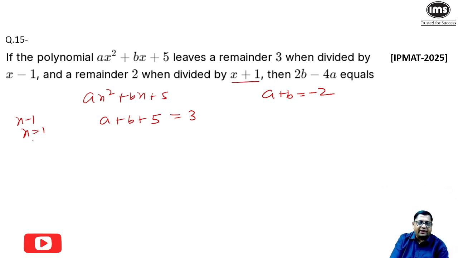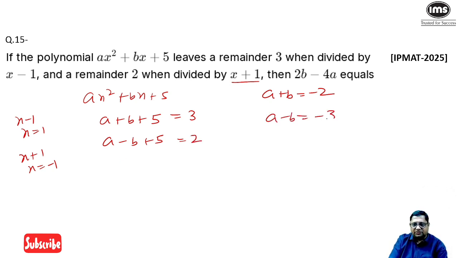And if we divide by x plus 1, then the remainder is 2. So we should put x is equal to minus 1. So it will be a minus b plus 5 is equal to 2. And this equation will give me a minus b is equal to minus 3. Now I need the value of 2b minus 4a.